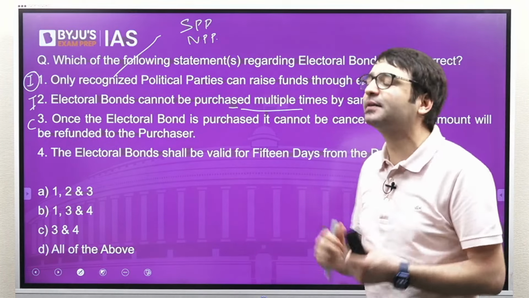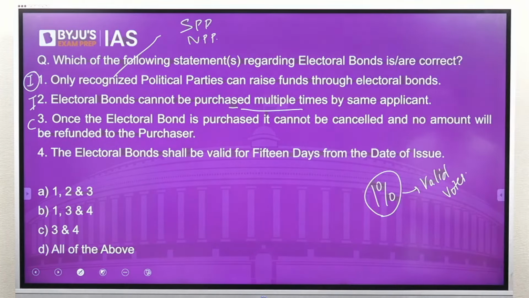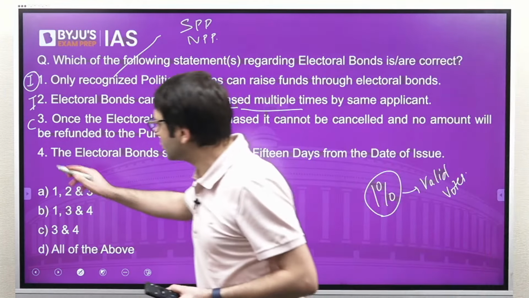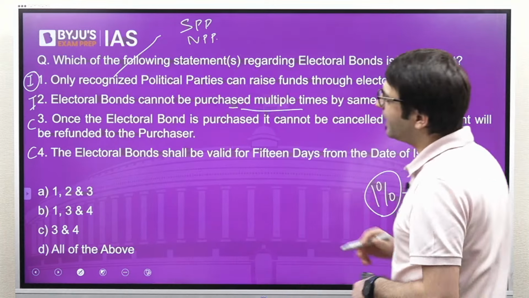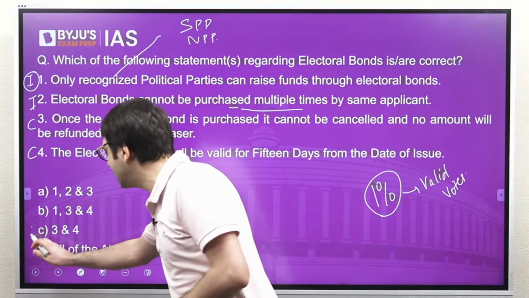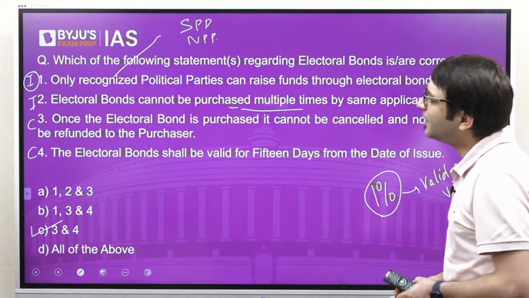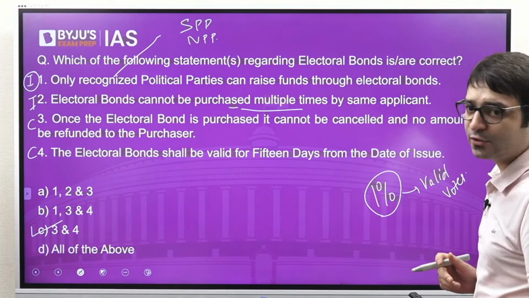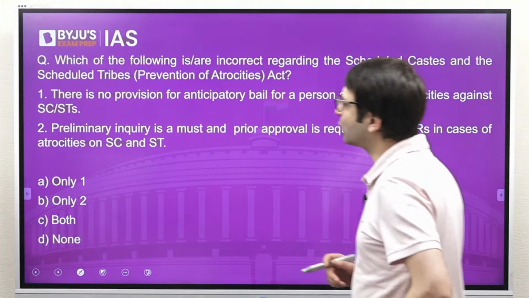So this statement is correct. Fourth, electoral bonds shall be valid for 15 days from the date of the issue. This statement is also correct. Statement 3 and 4 are correct. The question is asking which of the following statements are correct. 3 and 4 is the right answer. This is regarding electoral bonds. Let's look at another question.